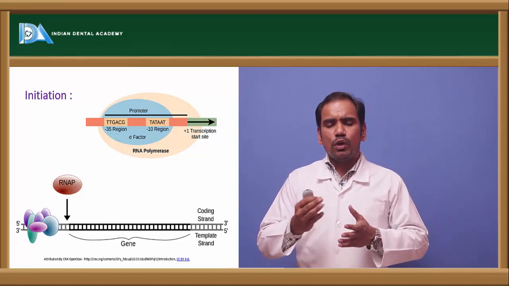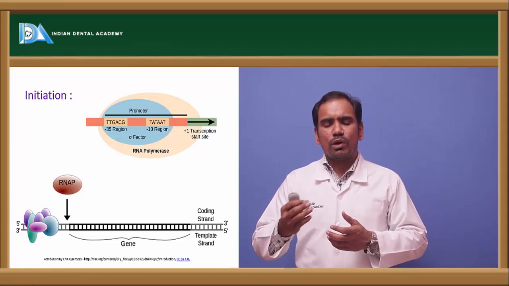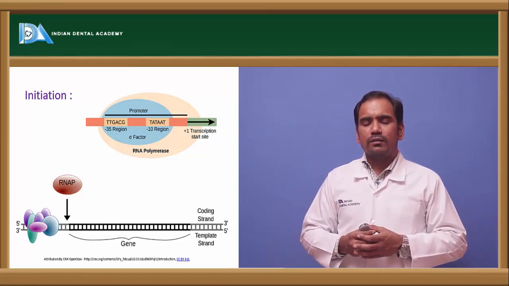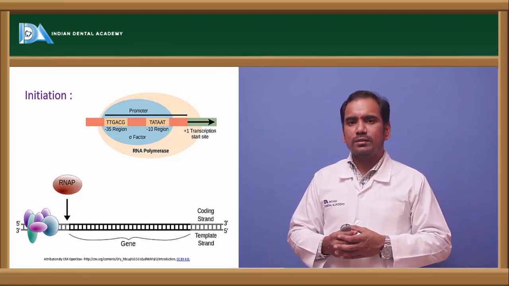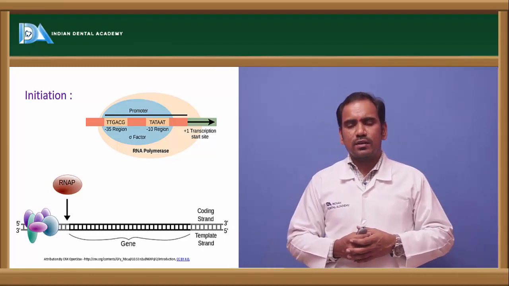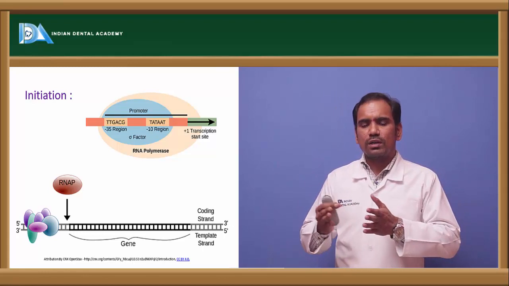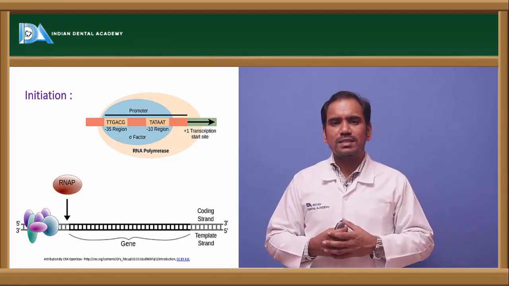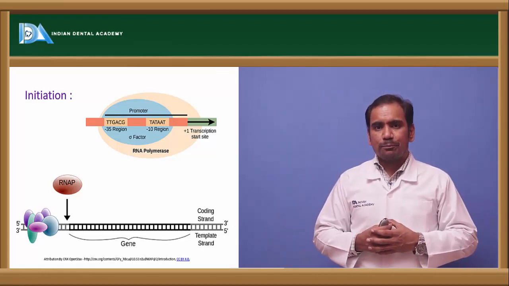For that recognition it requires some sequences, and those sequences in the promoter region we call consensus sequences, right?